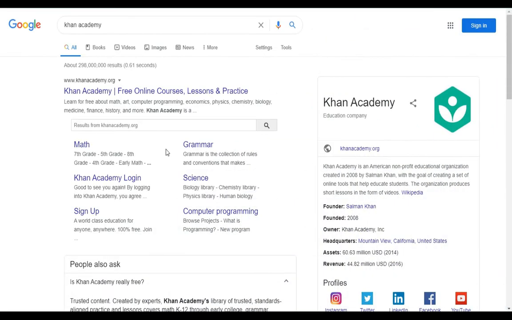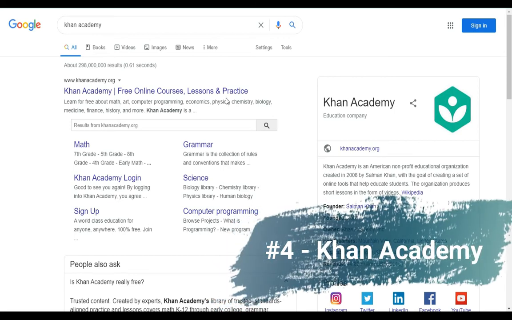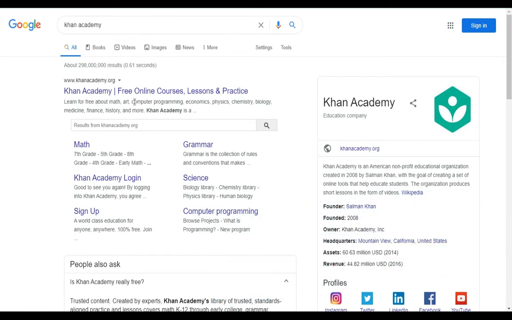So our next website is Khan Academy, free online courses, lessons and practice. Learn for free about math, art, computer programming or artificial intelligence, information technology, software engineering or whatever. Khan Academy is an educational website. It is an American-based not-for-profit educational organization, founded by Salman Khan in 2008.